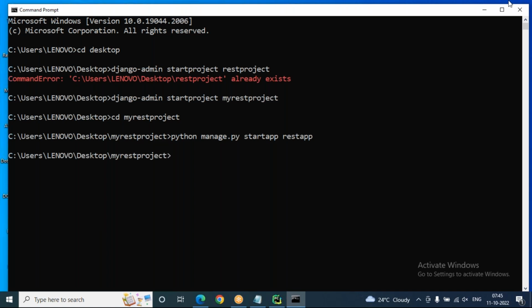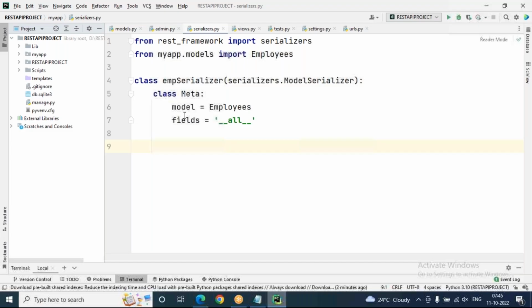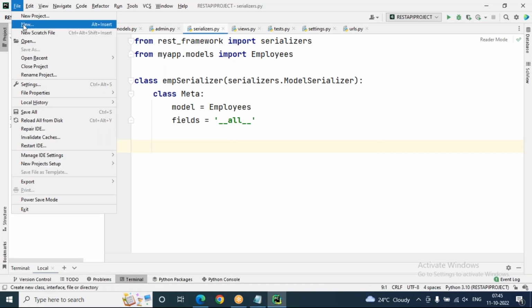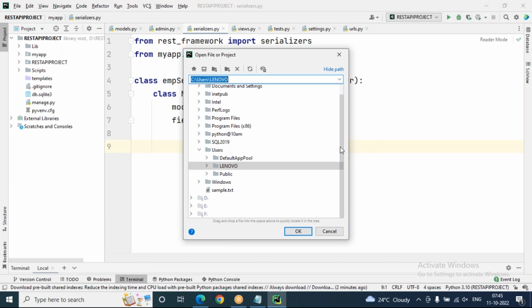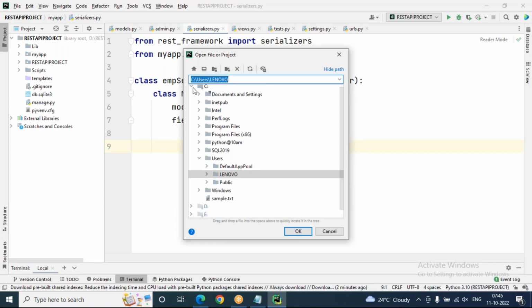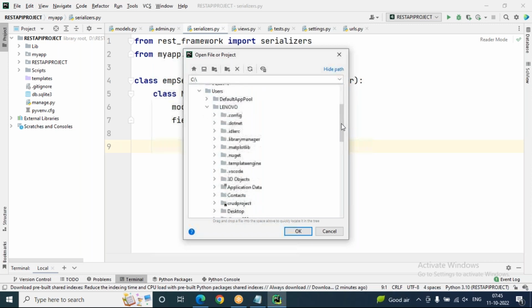So the application is created, the project is created. Now where is it? On my desktop, my REST project is there. Let's flip to PyCharm Professional Editor. Open your project. Let's go to C drive, users, Lenovo, desktop.